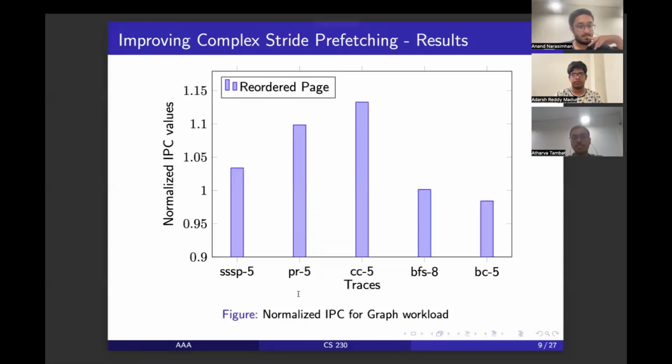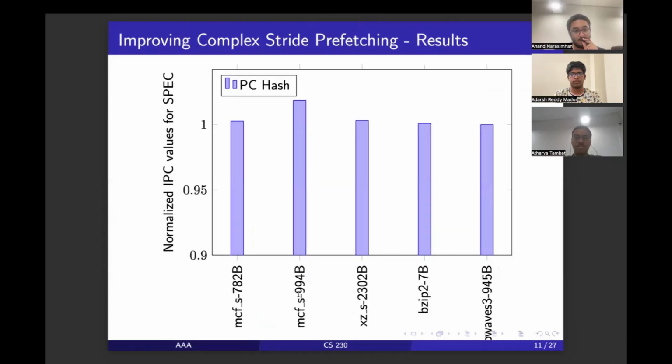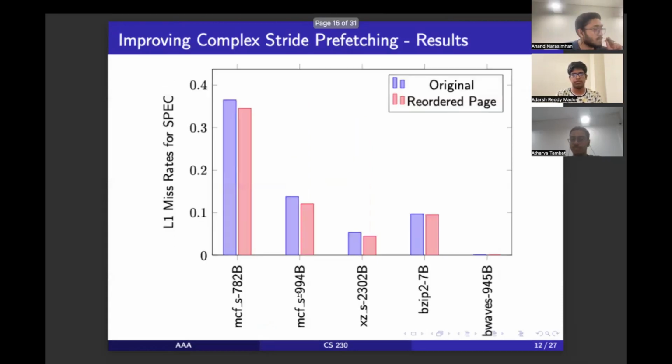So these were the overall improvements in the IPC that we got. This is for graph workloads, after implementing the two features. And we see a significant decrease in the L1 miss rates across all the traces. This is the improvement in IPC that we achieved only after implementing the first feature, that is the PC-based feature, which we assumed would perform better on SPEC traces. And as expected, there is a decrease in L1 miss rates across all traces.